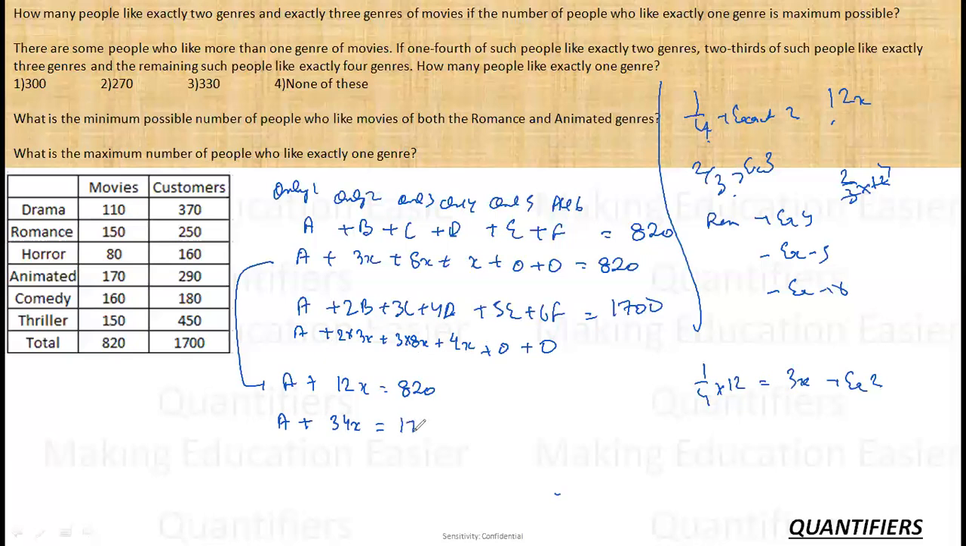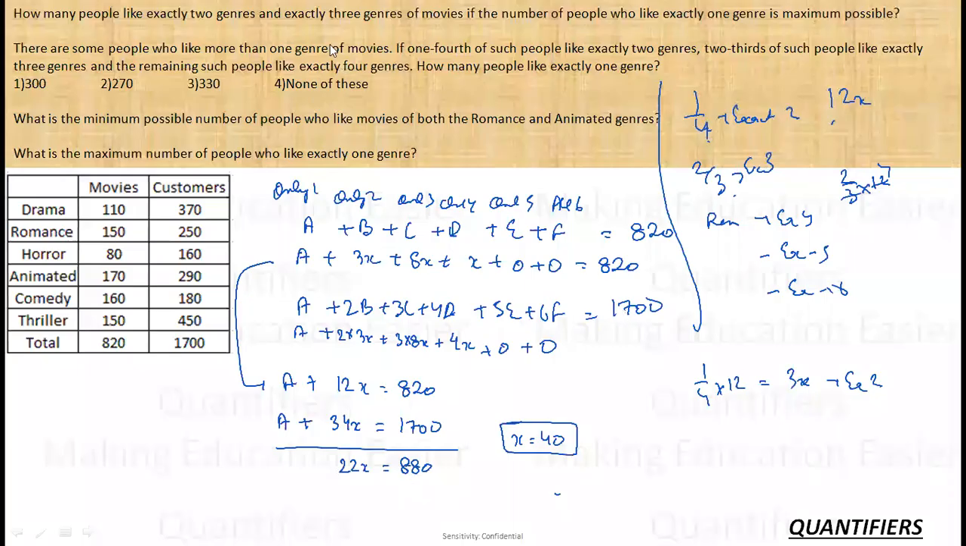Right, and this is 1700. Let me just take the calculation once. 12x, exactly 2 is 3x. So 2 into 3x, 6x. Exactly 3 is 2/3 of this, 8x. 8x into 3, 24x. And exactly 4 is the remaining, that is x. So 4x. So what I get is 22x is equal to 1700 minus 820, that is 880. So this means that x is equal to 40, right? This is the value that I have got.